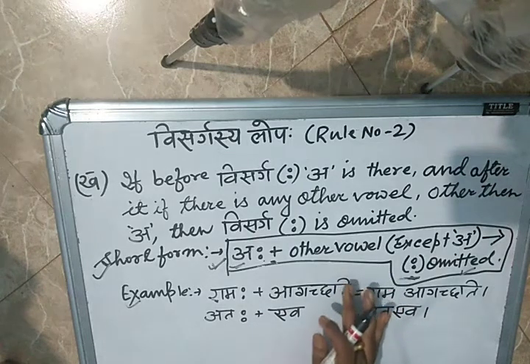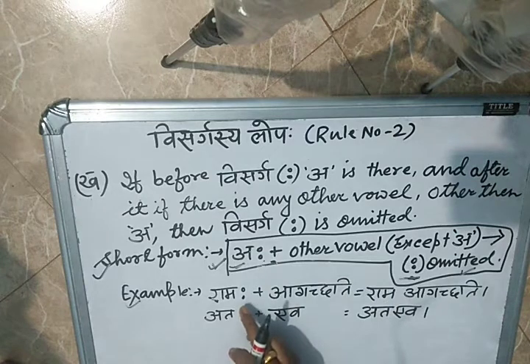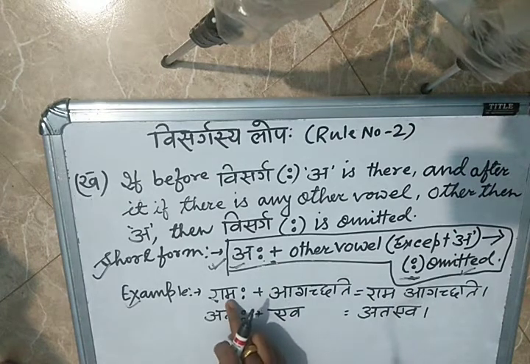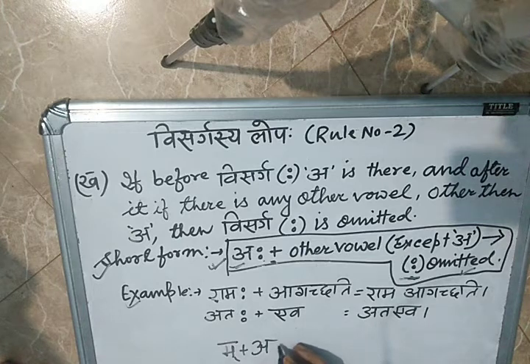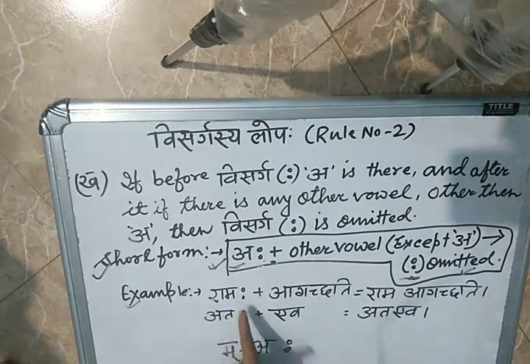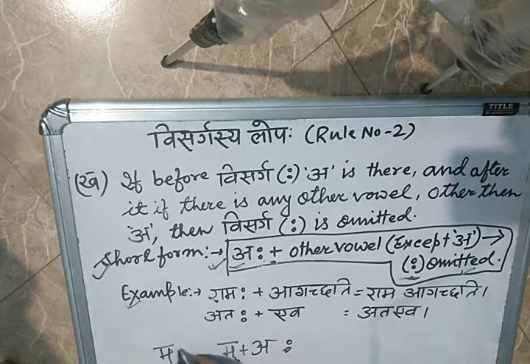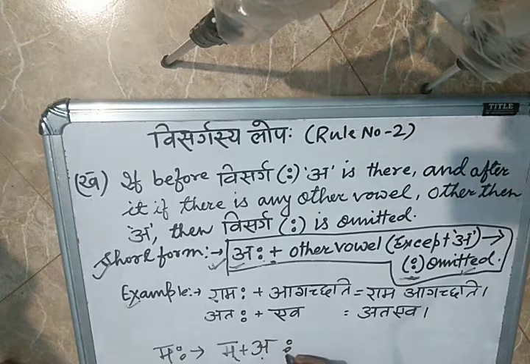Now, again I repeat, they told that if a comes before visarga. Here Rama is there. Rama means what? In ma, there is ma plus a, then visarga. Suppose I am writing mah, which means ma plus a, then visarga. So before visarga a is there.